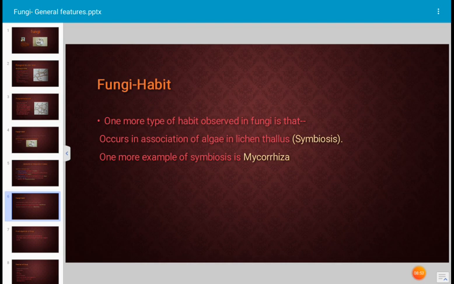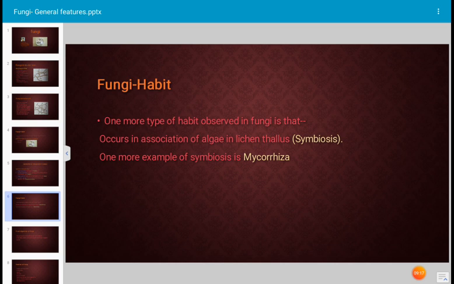Lichen is a plant made up of a combination of algae and fungus. The fungus is not parasitic on the algae, but supplies minerals and moisture to the algae, and the algae supply food to the fungus.